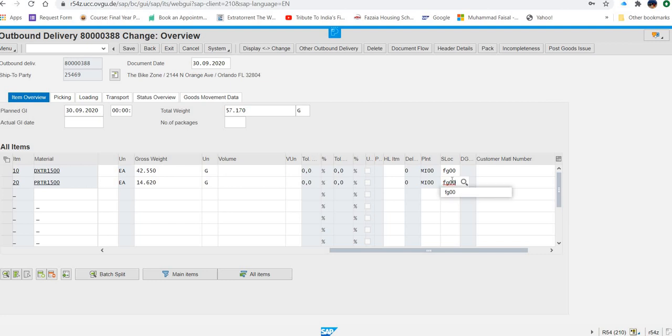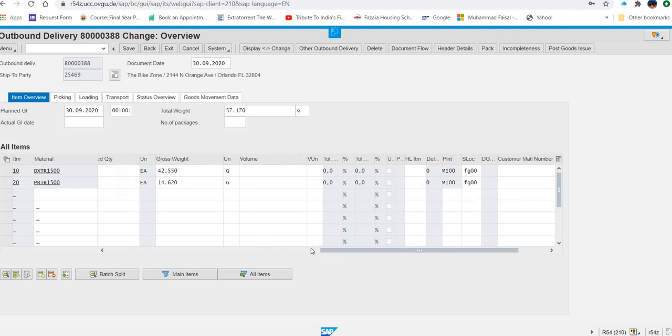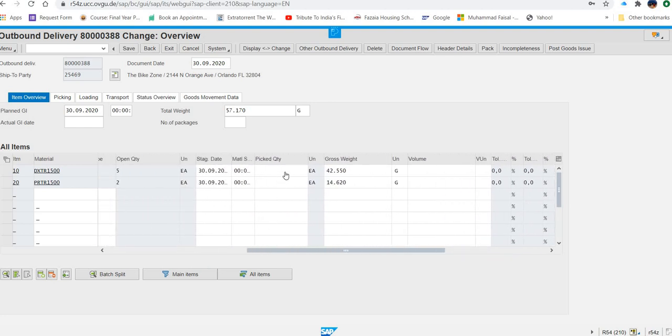MI00 is already a shipping point. Now what else you have to enter? You put FG00 and the picked quantity 5 and 2. Now this is the step that is very important. Picked quantity you have to enter. First item, see in the open quantity 5 and the second one is 2.